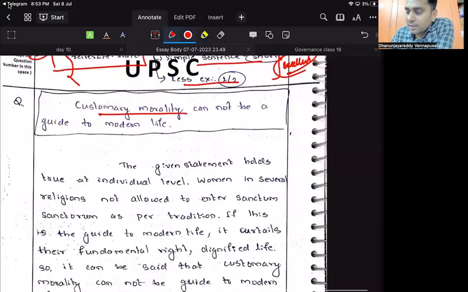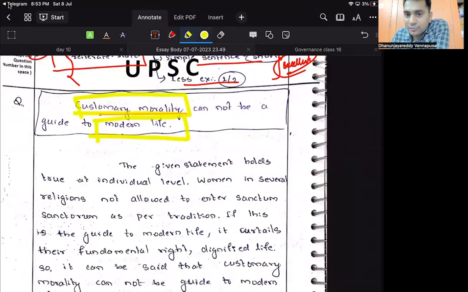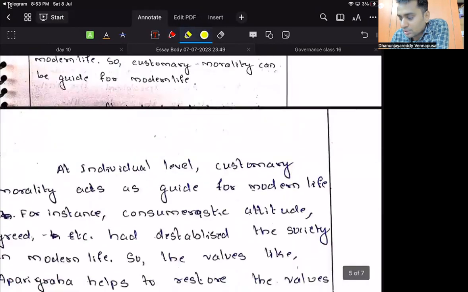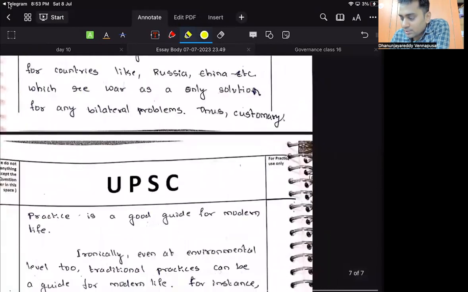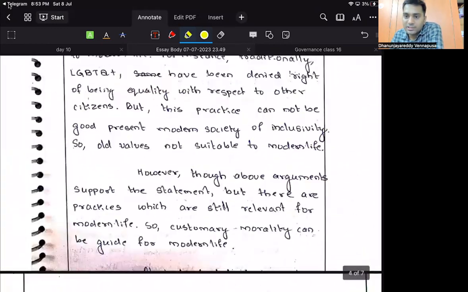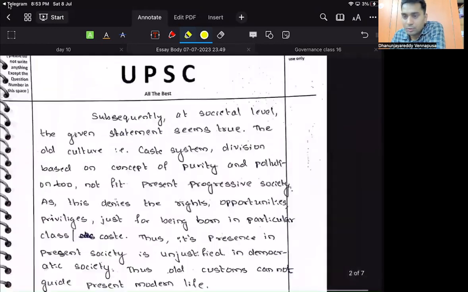Customary morality cannot be a guide to modern day life. So what is customary morality? What is modern day life? You should have worked on that. So that is what I said. I hope you have worked on what is customary morality and what is modern day life, right? So let me check how the essay was built in the body, how the connections are there.